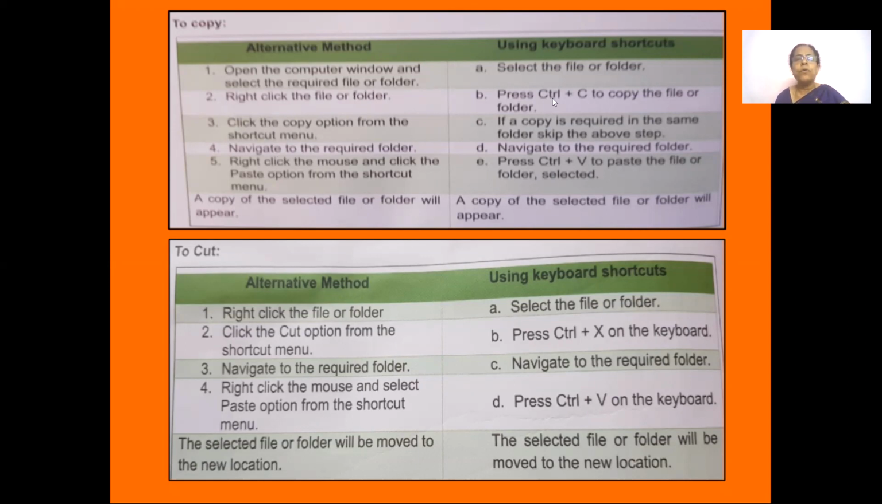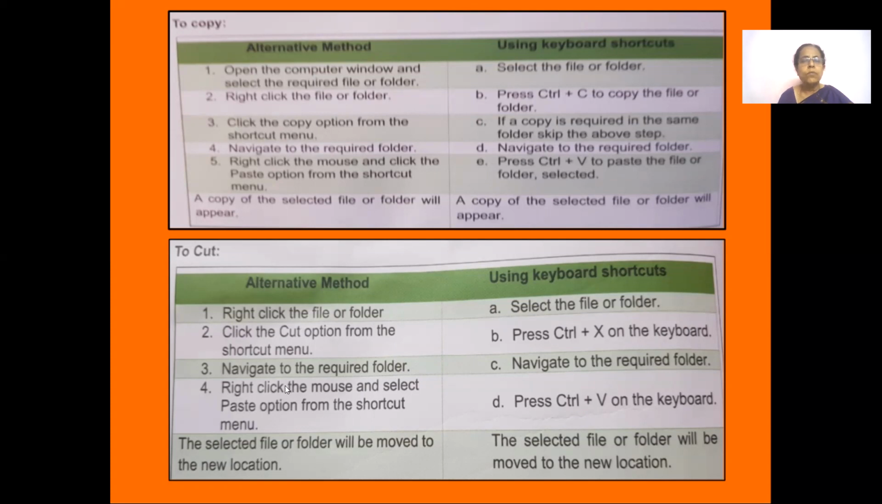To copy the file or folder, you should press Ctrl+C. That's the shortcut key for copying anything. And navigate and go to the place where you require to paste the folder. To paste, the shortcut is Ctrl+V. This is a short way of moving the folder using the shortcut option.